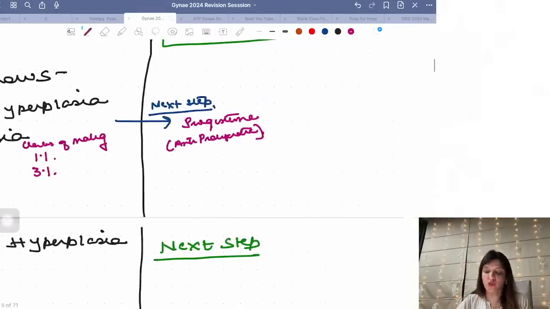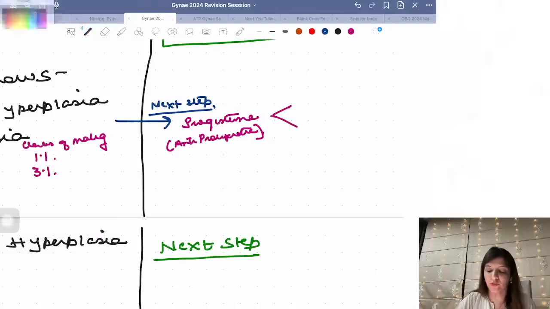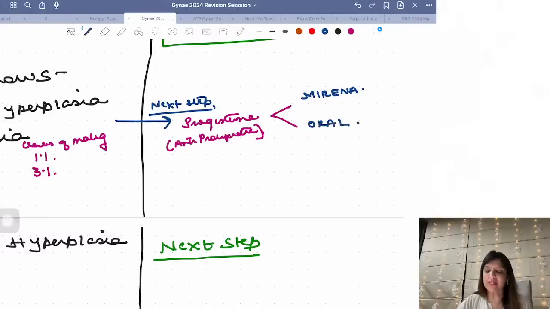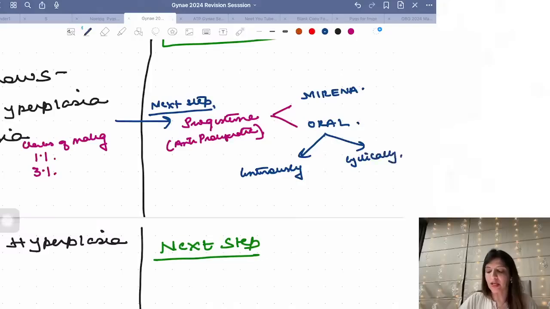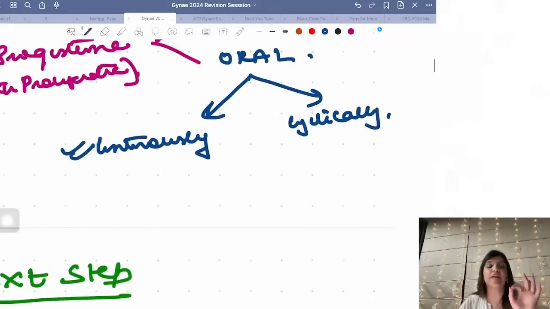Yes. This progesterone you can either give in the form of Mirena or you can give in the form of oral progesterone. Right? This oral progesterone, either you can give it continuously or you can give it cyclically. I would prefer to give it continuously. But if I am giving cyclically, for how many days should I be giving progesterone minimum so that it has a protective effect on endometrium?